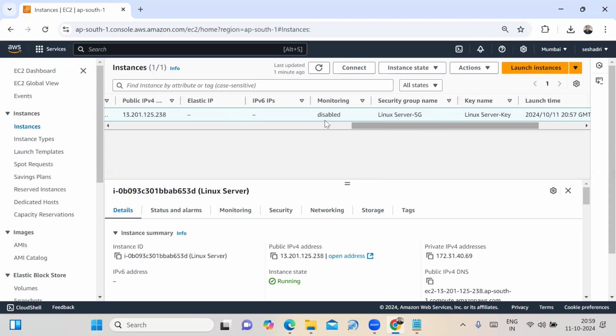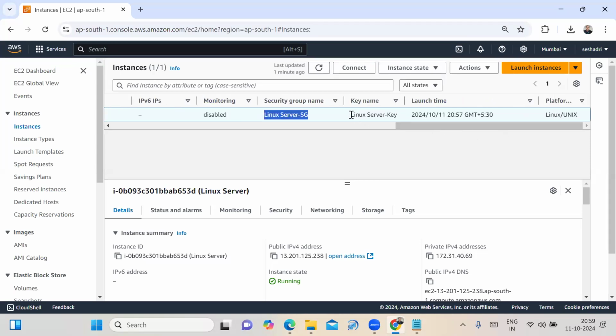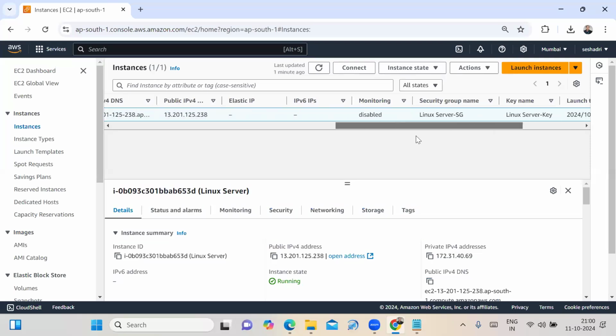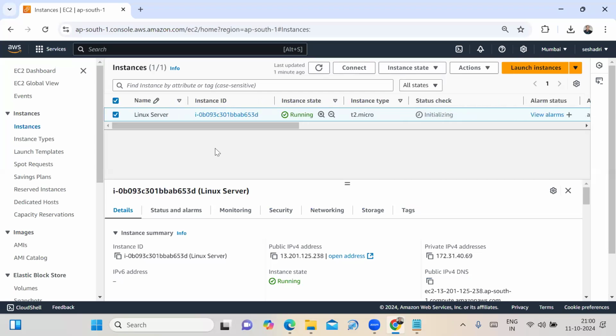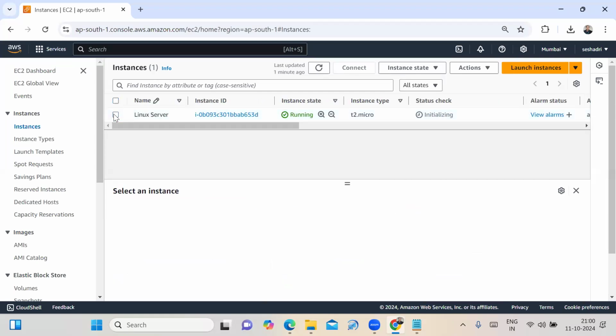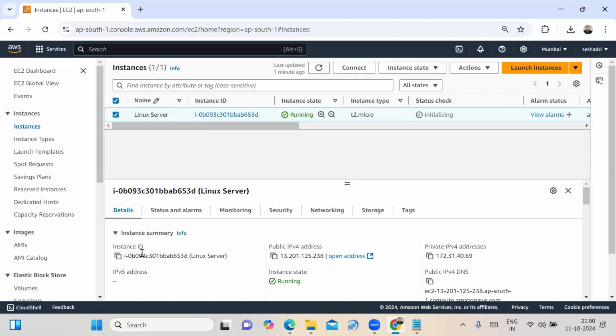Monitoring tools I am not using, disabled. While launching the Linux server, the security group I am using is Linux server ST. The key pair I gave is Linux server key. This is the launch date and time. And this is the platform, Linux or Unix. Okay. If you move this scroll bar, it shows the details. Now also, friends, we have to select this machine. At the bottom also it shows the details.